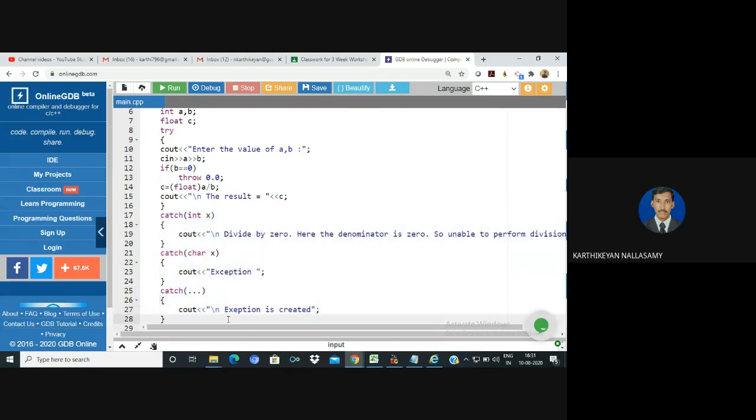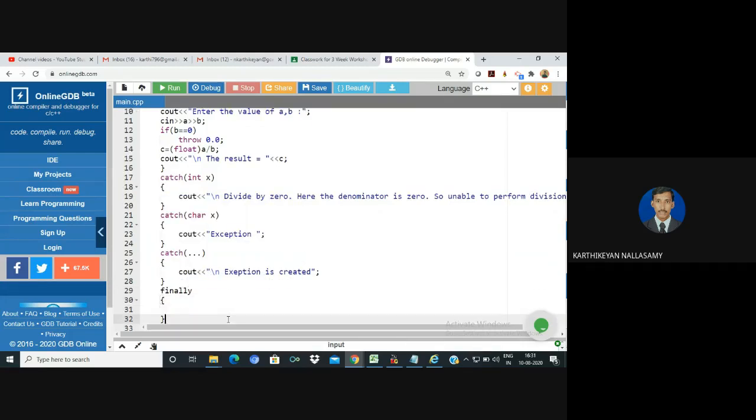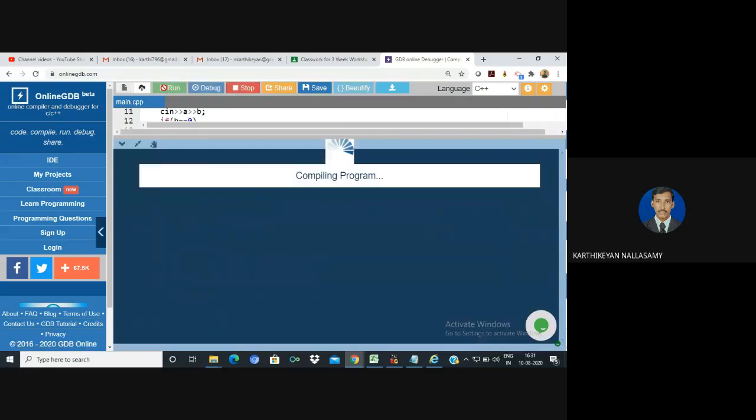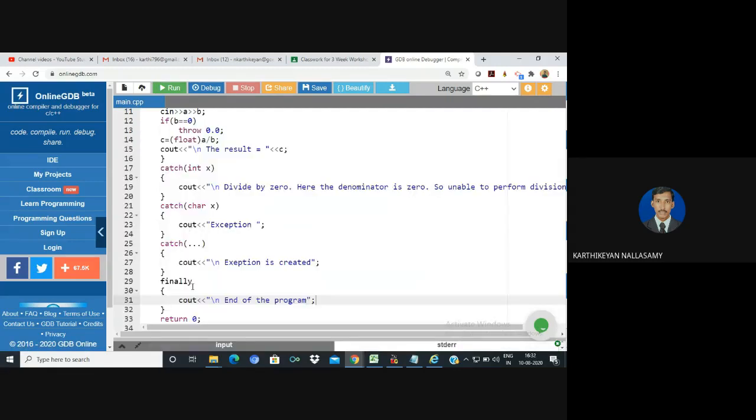After the catch blocks, we can possibly define a finally block. The finally block always executes, whether the exception happens or not. At the end of the program, I'm going to run it. Actually the finally block is not supported in this code. In Java there is a finally block, but here we don't have a finally block.